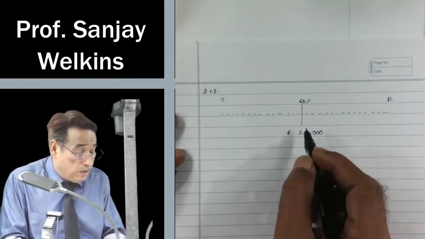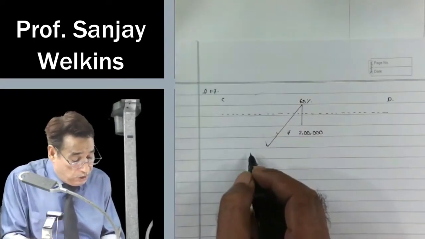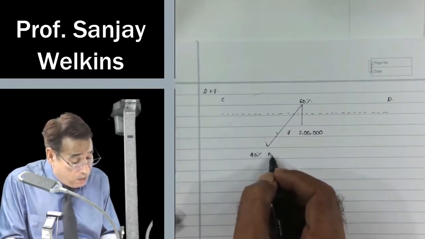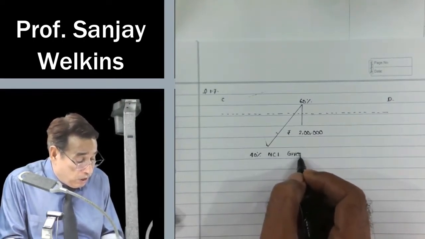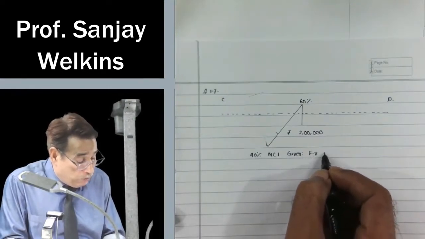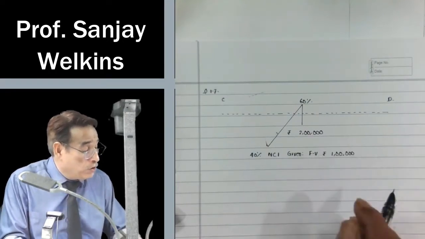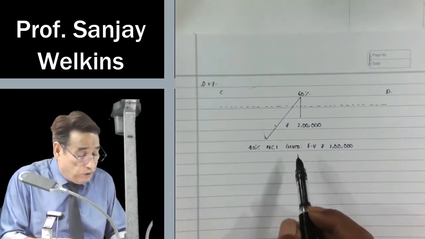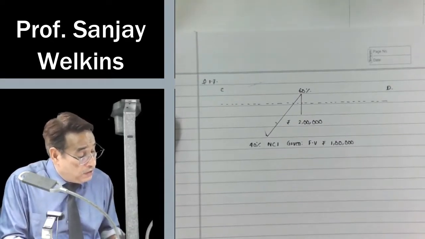Very interestingly, 60% shares are in our hand. So that means 40% shares are in the hands of the other shareholders. The other shareholders will be termed as NCI, and it is given in the question their fair value is equal to rupees 1 lakh. Further, it is given this amount was determined with reference to the market price. So on the date of acquisition, we have computed the fair value. Now the question says, compute the value of NCI and goodwill.